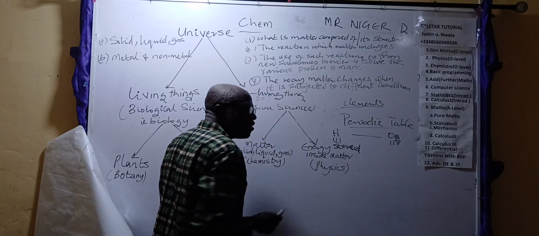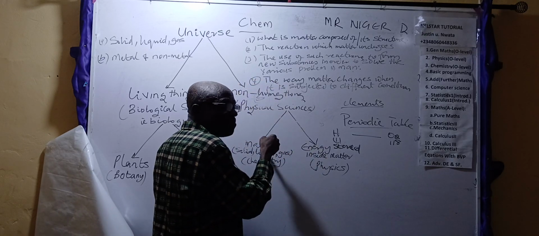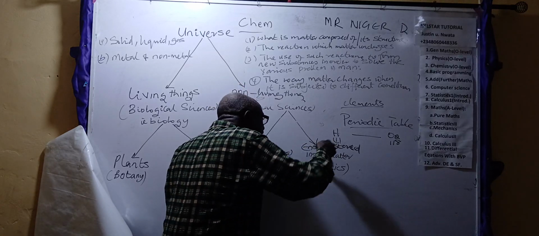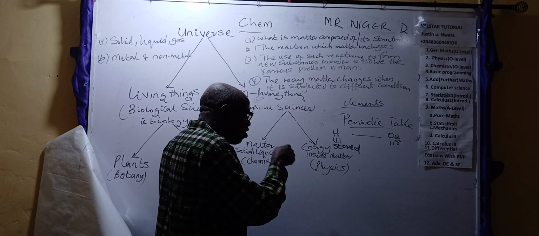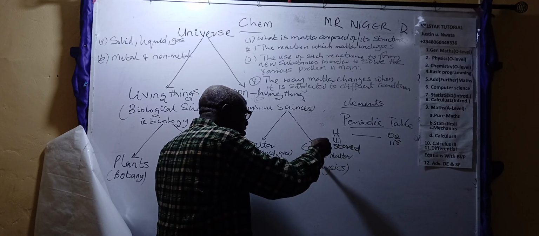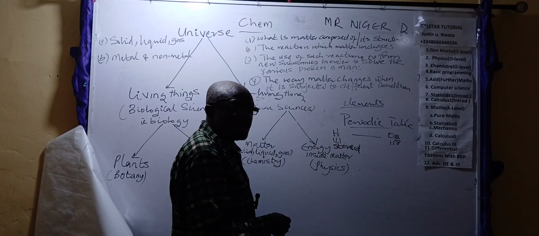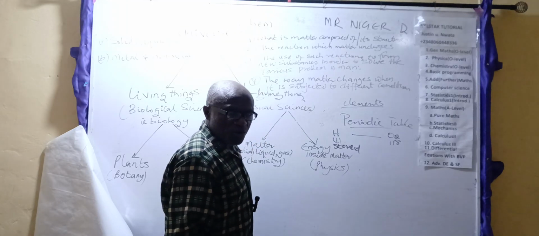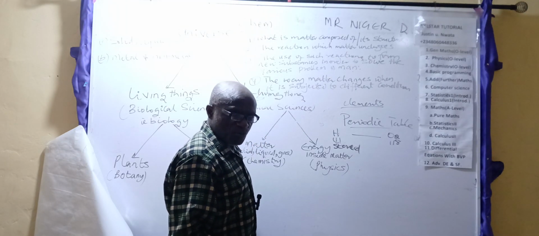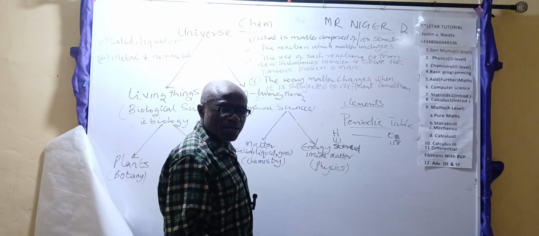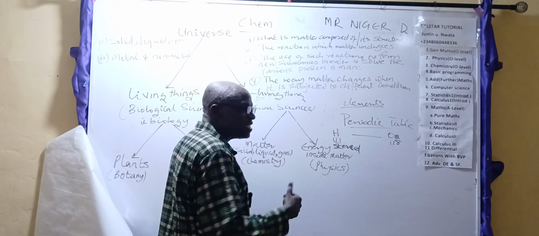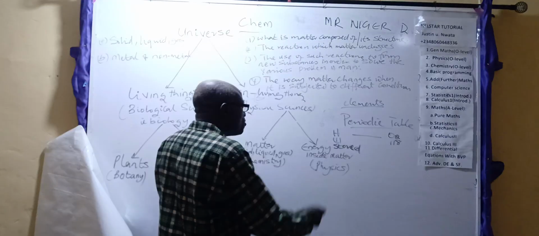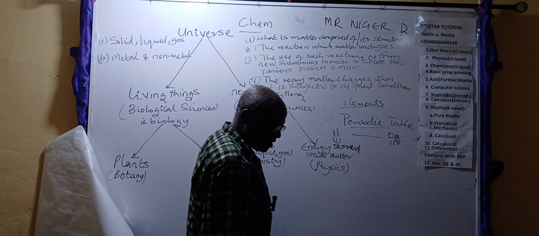But what is physics all about? Physics is also interested in the same matter, whatever it is. But what is it interested in? The energy that is inside that matter. So when we come to study physics, I will tell you what the energy inside matter is and why it's needed, because the energy inside matter helps us to do work. We have transportation machines, war machines, agricultural machines; all those things need energy. Any machine needs energy. So we'll come to that when we want to talk about physics.